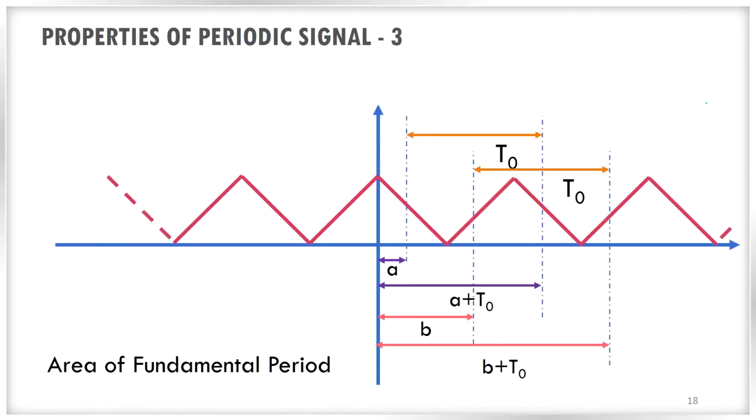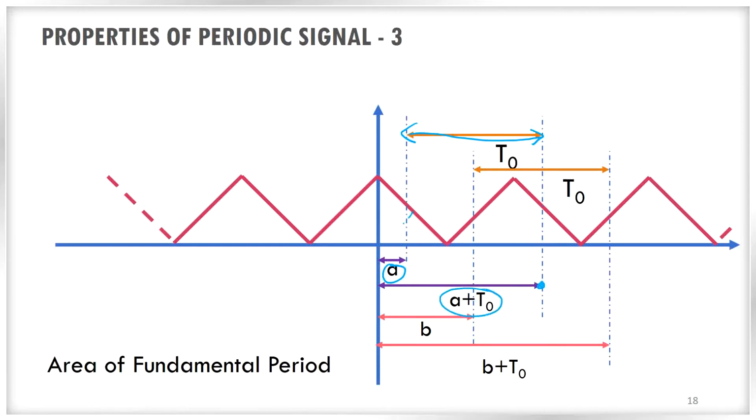And coming to the third property, area of fundamental period. So what is the area of the signal for a fundamental period? For example, understand this, we have taken two areas with the fundamental period T0. The distance from point A to A plus T0, because this is A and I have added T0 to it, so this point is A plus T0.